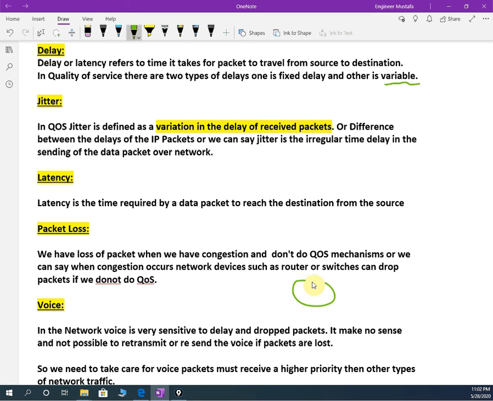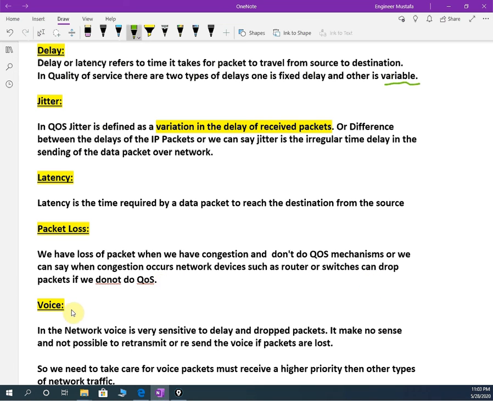Example, if we have one router, all the traffic is coming here and going outside, but the speed is very high, here we have more traffic, then some packets are going to drop. Because we did not configure quality of service, that's why the packets are going to drop. So here we are saying packet loss: we have loss of packets when we have congestion and do not use a quality of service mechanism, or we can say when congestion occurs, a network device such as a router or switch can drop the packet if we do not configure quality of service.